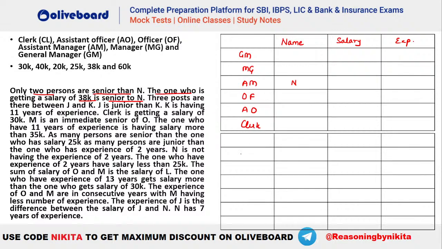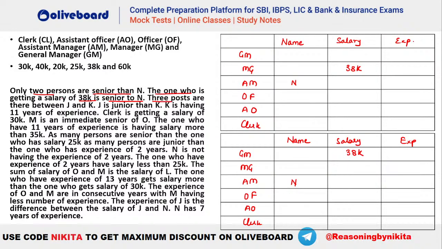Chalo. So let's have one more table here. We will take, because you have two possibilities. So manager, assistant manager, this is officer, assistant officer, and clerk. Here we will write the name, salary, and experience, right? So N is the assistant manager that is given. Now 38K has to be above him. So you can see 38K can be this particular person, or 38K can be the GM as well.